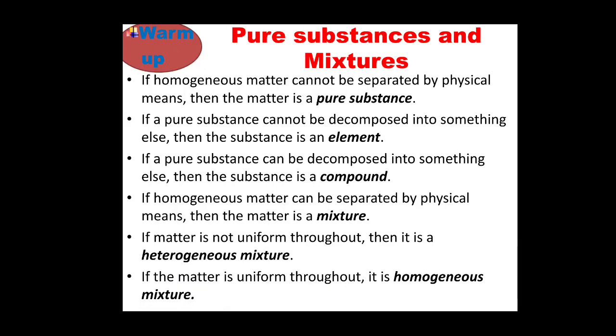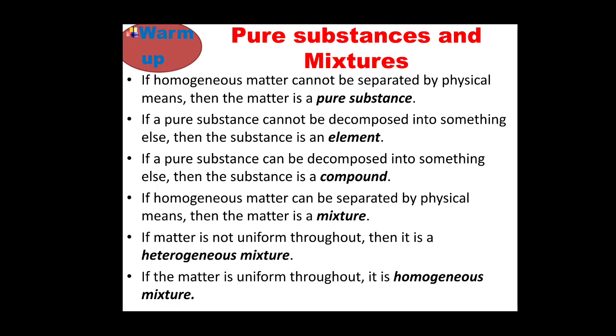Let us warm up with the terms once again. What is the basic difference? When we are talking about pure substances, the matter that cannot be separated by physical means is known as a pure substance. But the matter which can be separated by physical means is a mixture, right? Pure substances are categorized into elements and compounds. So what is an element? It cannot be decomposed into something else, whereas a compound can be decomposed into something else. Because in case of an element, it is of a similar type, so no new type of compound or new matter can be formed out of it, okay.